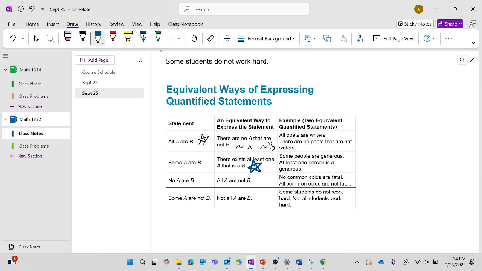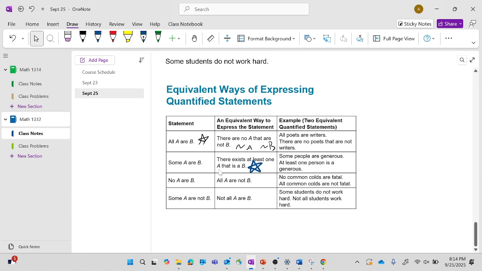We really just have everything is A, everything is B, or there's at least one A that is B. So not all the A's, but at least one, right? Does that make sense, guys? So we don't care about majorities or most or halves or quarters. We just care whether they are A's or B's, and is there at least one A that is a B, right? Maybe not all the A's are B's, but at least one of them is. Then we use at least one, or we use some.